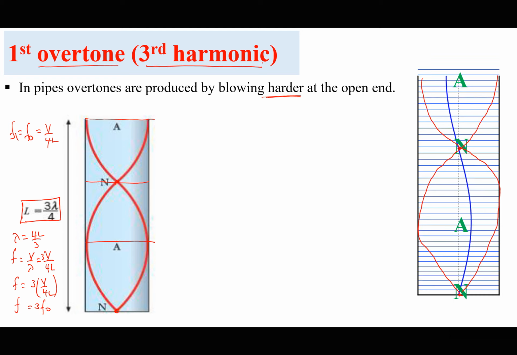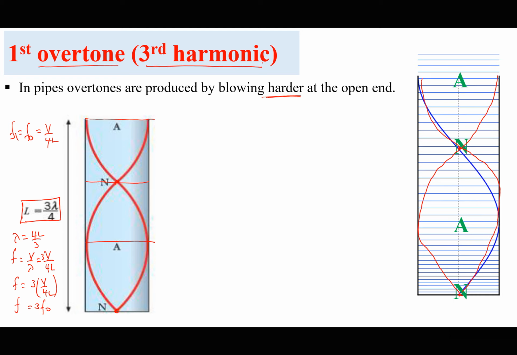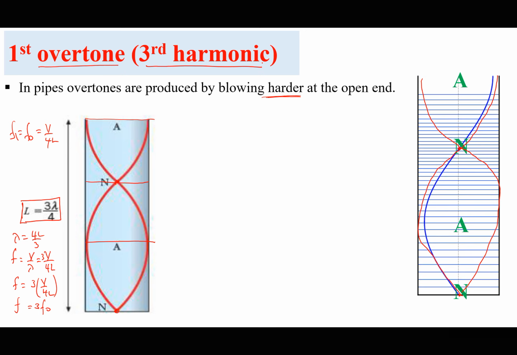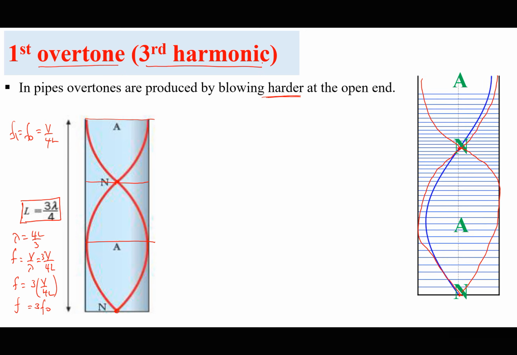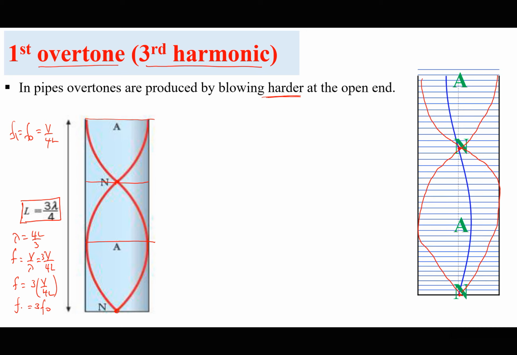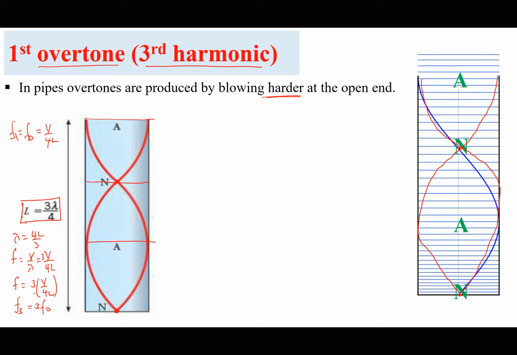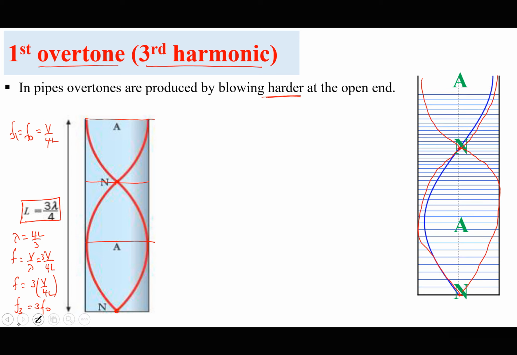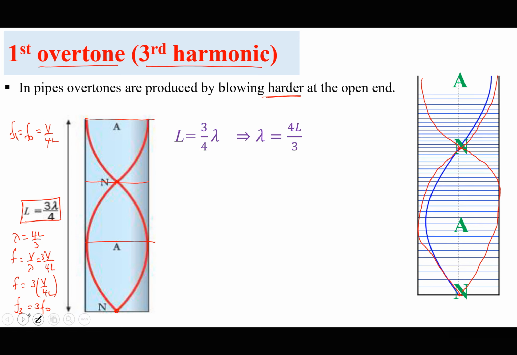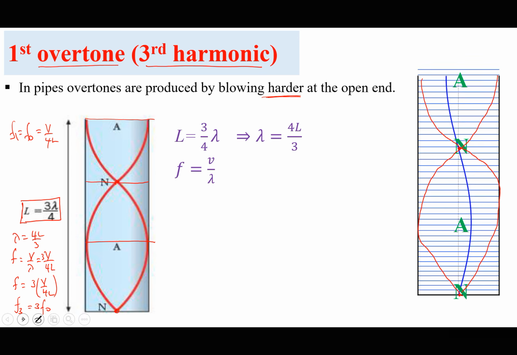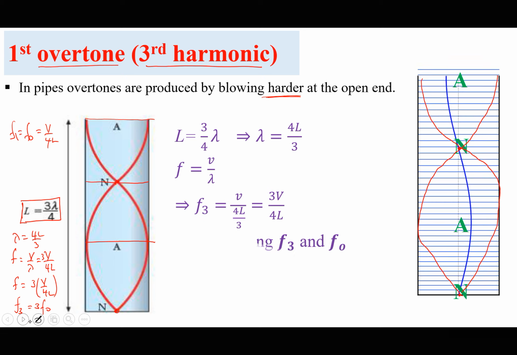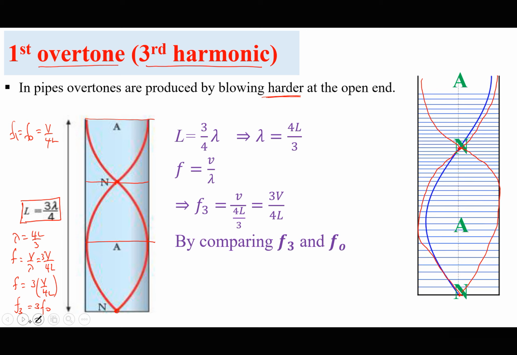But like I said, the terms harmonic and overtone may not always be used in this Cambridge curriculum, but other curricula may be using them. So this frequency will be called F3. We have skipped F2. So if L equals that, we have seen lambda will be that. When I try to find the frequency, it becomes 3V over 4L.